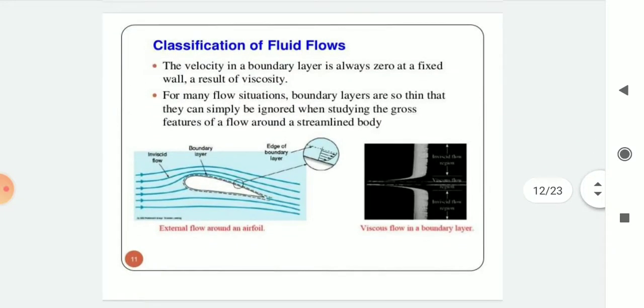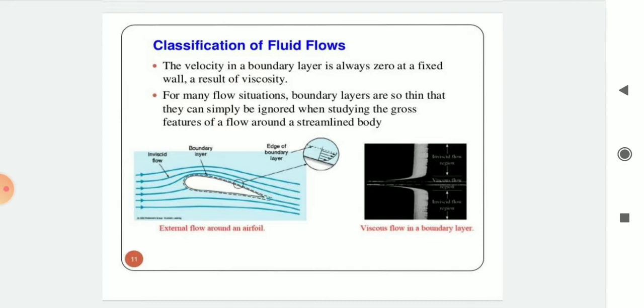The velocity in a boundary layer is always zero at a fixed wall, a result of viscosity. For many flow situations, boundary layers are so thin that they can be ignored when studying the gross features of flow around a streamlined body.